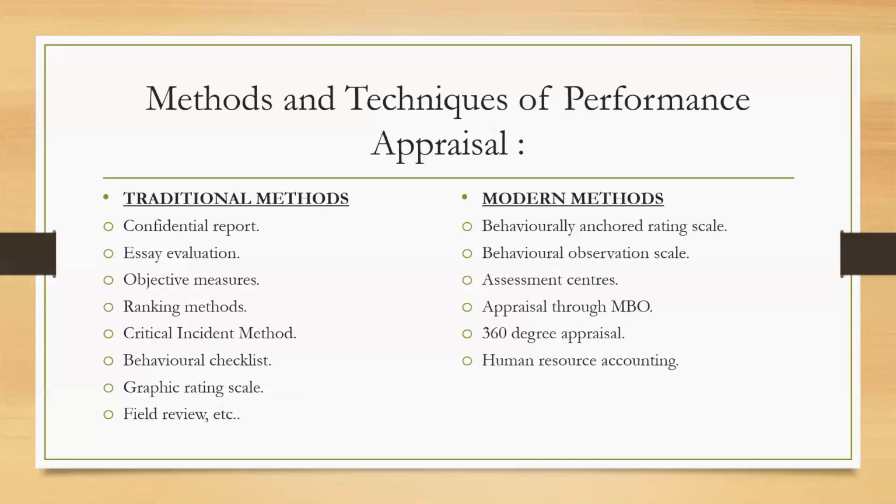Then the second is the behavioral observation scale. In this observation scale, what we are doing is also similar to BARS. What difference does it make here? What difference it really makes is that here we take the scale from almost never to almost always.